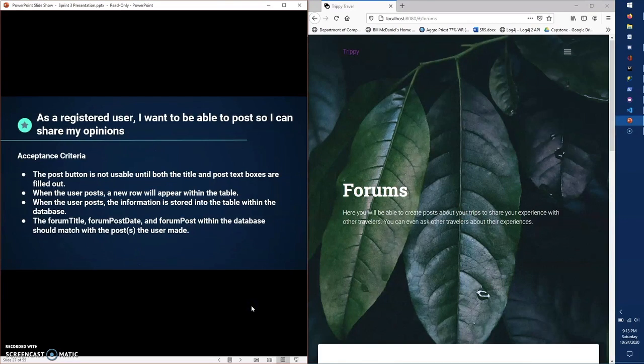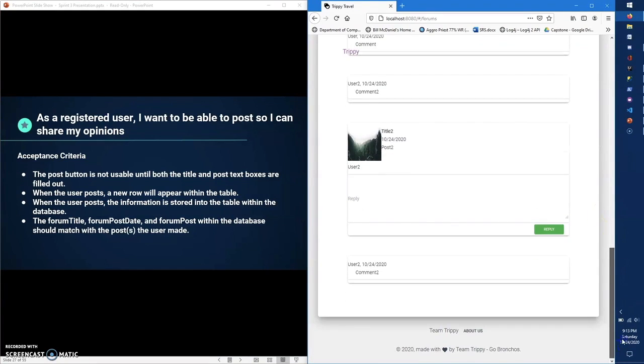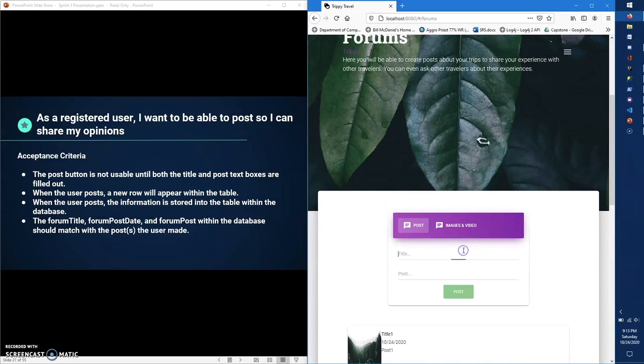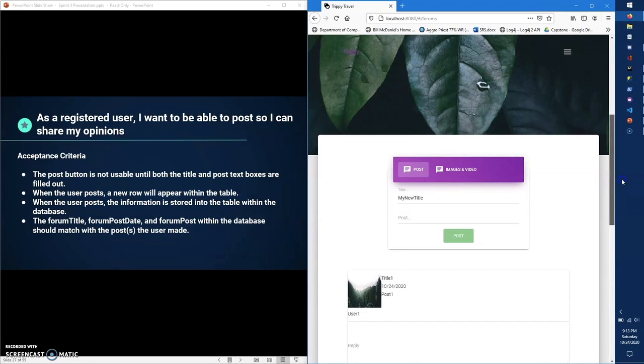As a registered user, I want to be able to post so I can share my opinions. For the acceptance criteria, the post button is not usable until both the title and post text boxes are filled out. So if I scroll down to the posting section, the post button is grayed out. And if I type in a title and click on it, nothing happens.